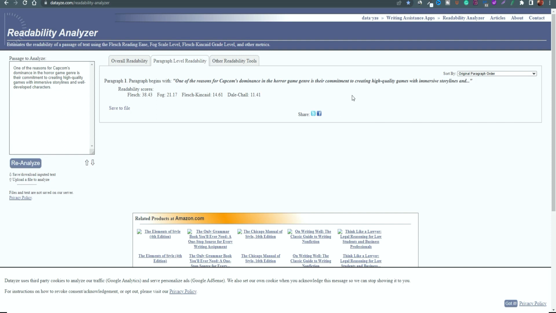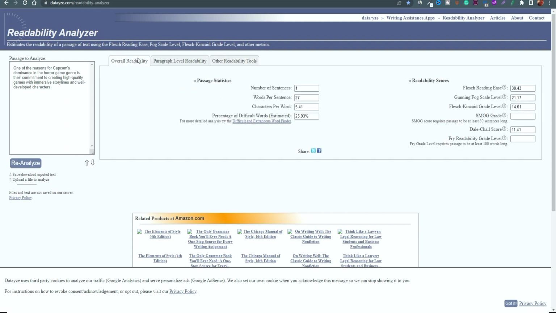Because whether you're using ChatGPT or writing the content yourself, these types of tools will help you to adjust and tweak different aspects of your content to make it more human focused, and, again, like I said, add in your own personality. So tools like this will definitely help you with all those subtle changes.